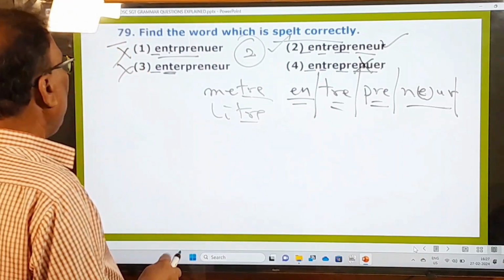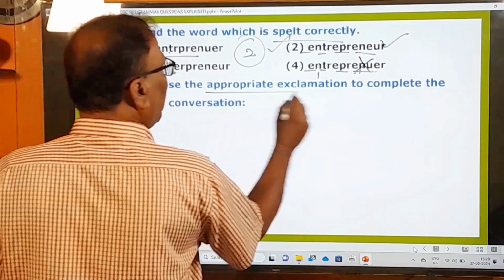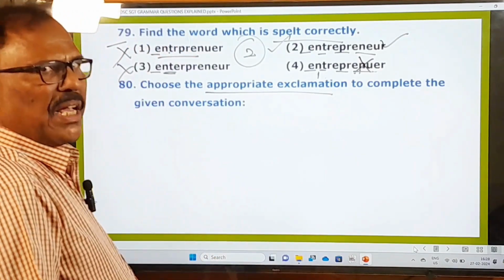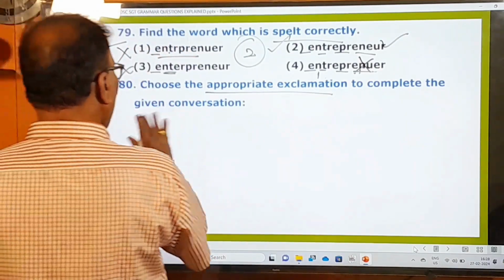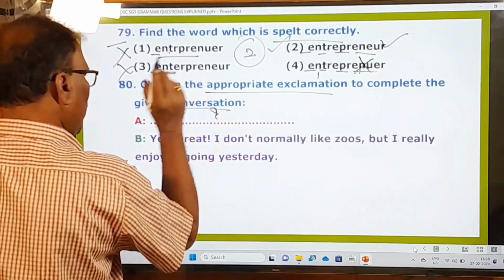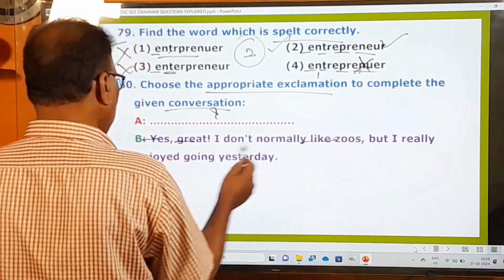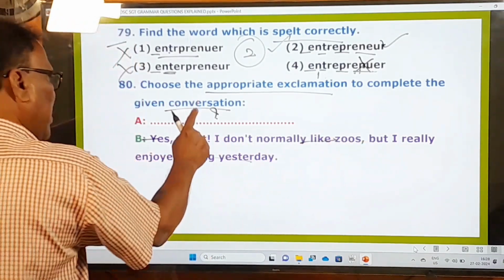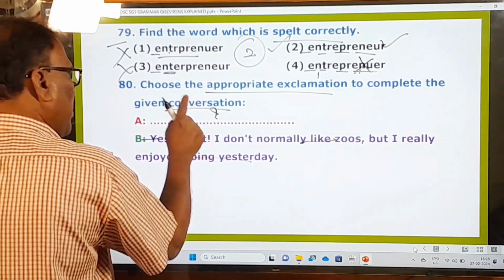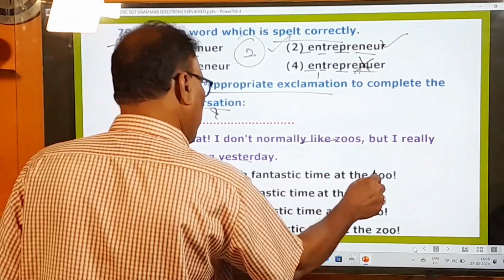And now let's go to the last question. Choose the appropriate exclamatory sentence to complete the given conversation. What is that? A dash. Okay, here we have to fill it. B: Yes, great. I don't normally like juice, but I really enjoyed going yesterday. What should be the appropriate exclamation to be there? What is that? Don't we have a fantastic time at the zoo?